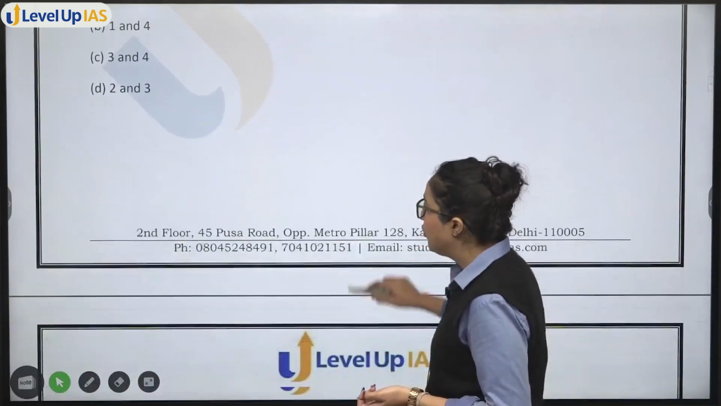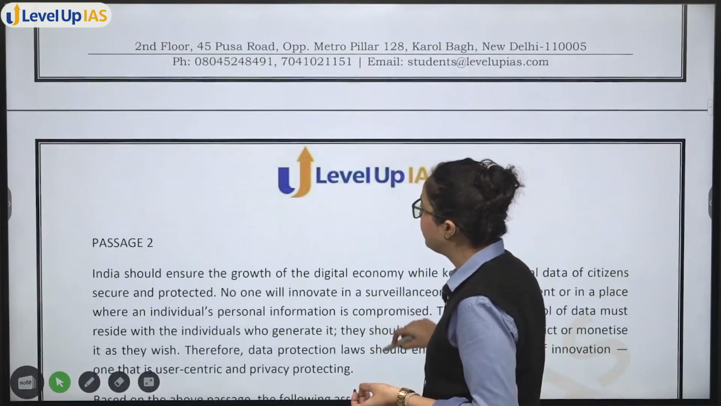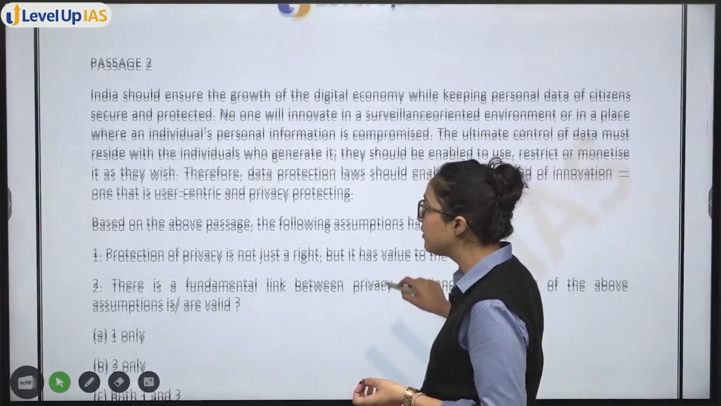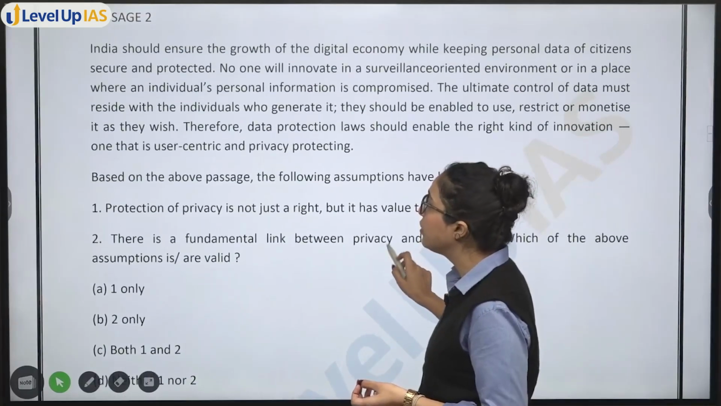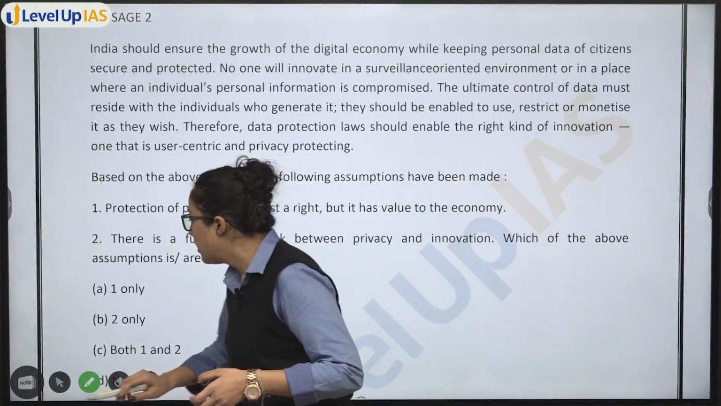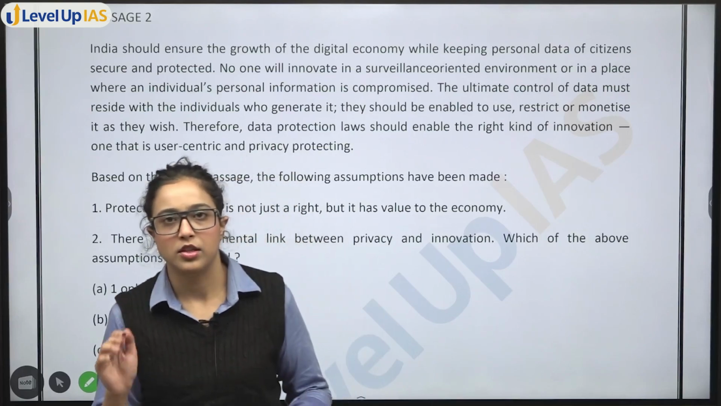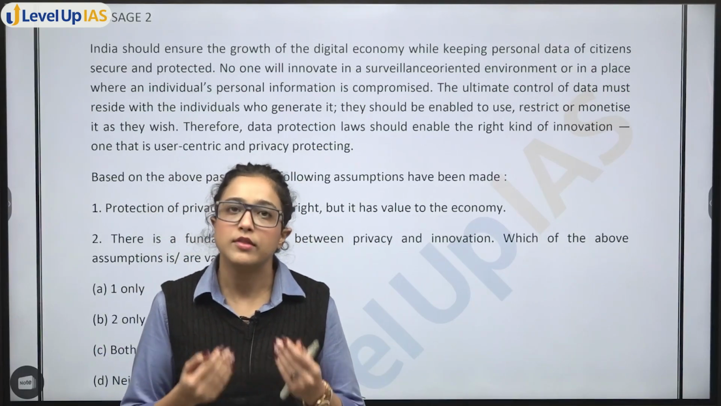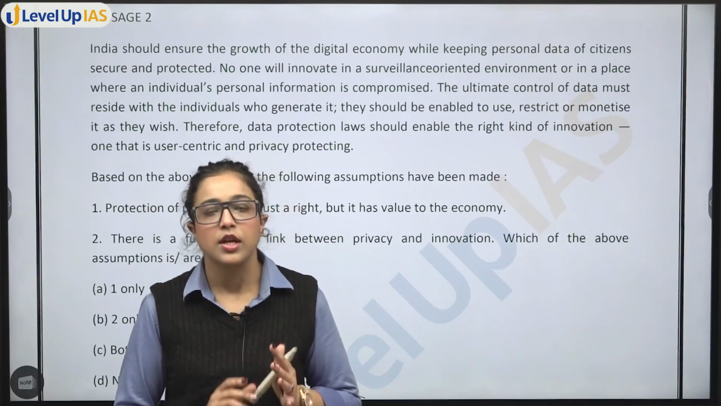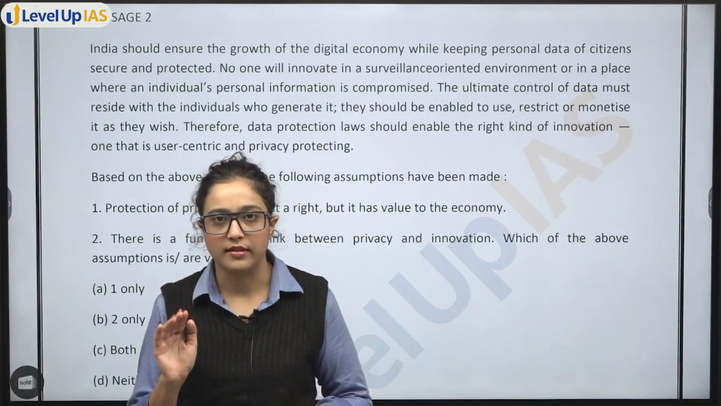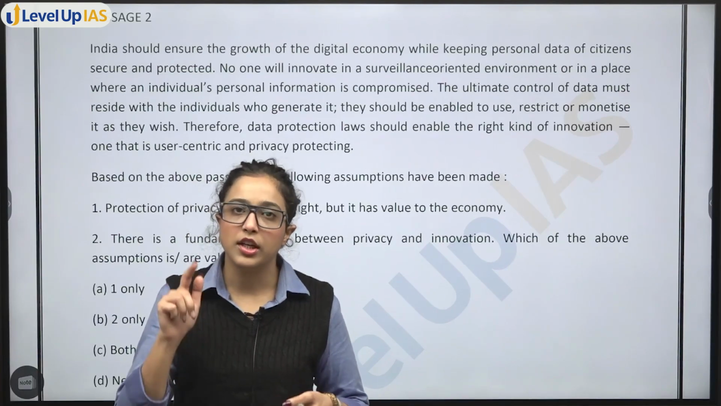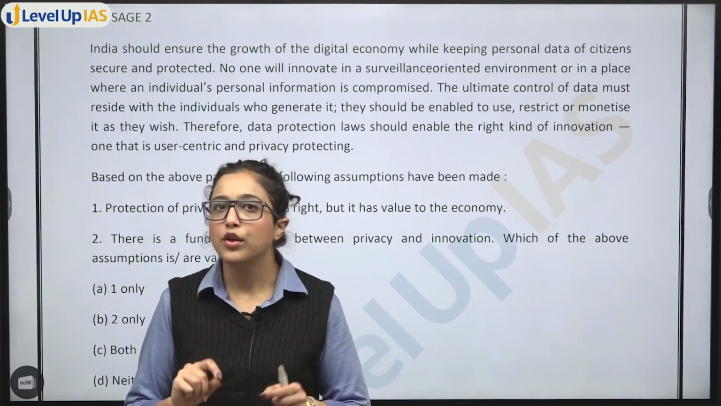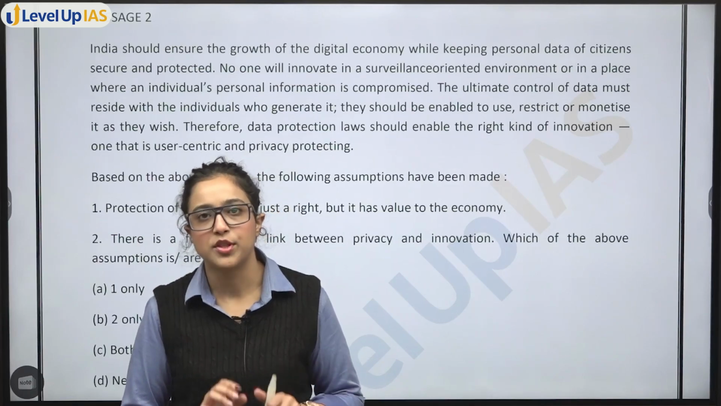Next, moving on to passage 2. Now it is a small passage, so what we can do is read the passage first. See, when you have a big passage, this is also how you distinguish how to change your approach. When you have a very long passage, then instead of reading the complete passage, what you can do is start by reading the options first.